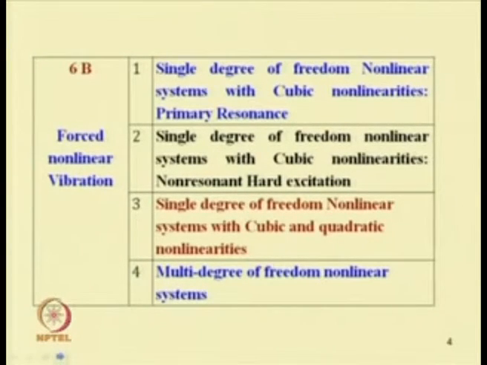Here we will discuss the primary resonance. Then we will study this cubic nonlinearity with non-resonant hard excitation. In the first case we will take soft excitation, and in the third class we are going to study single degree of freedom nonlinear systems with cubic and quadratic nonlinearities. Very briefly we will discuss different resonance phenomena that occur in this type of system, and also briefly study multi degree of freedom systems.